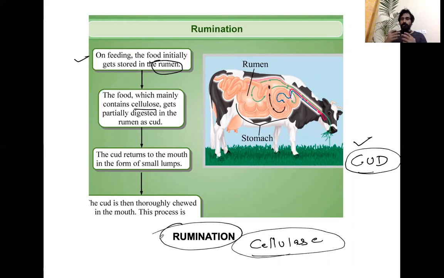So the food from the rumen goes back to the mouth, and the cow chews the cud, or the partially digested food, so that the food becomes more physically digested. I hope you heard about physical digestion. I have talked about what is physical digestion in the first video itself.